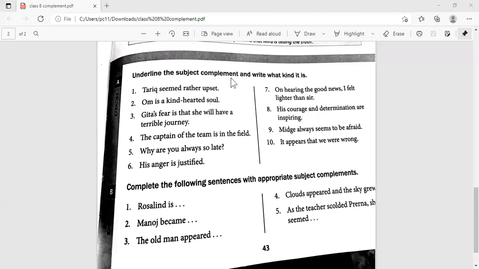So we have maybe a little bit of an idea what is a subject complement, what is an object complement. So please, let's go through these examples. I think we will be able to continue tomorrow. We'll have to finish this off tomorrow. I also want to start off with what?